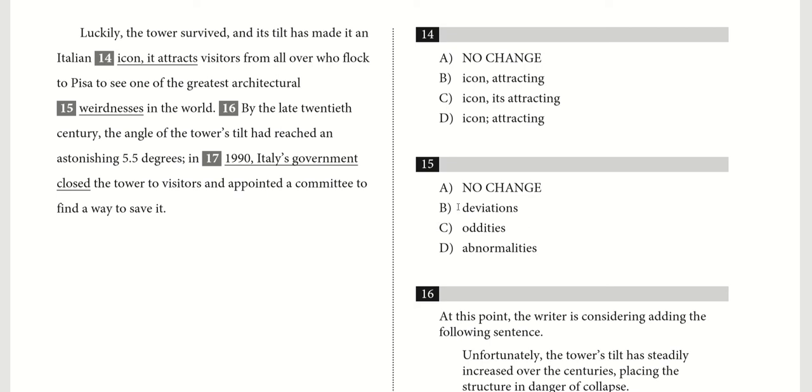Again, deviations is something that takes into account the norm. So if something is a deviant or a deviation, that's taking into account the norm, right? You need to have some kind of norm established and then deviate from that. We're not taking into account any other factors here, any other architectural features or buildings or anything like that. So for that reason, deviations would be a pretty awkward word choice. So again, C is our answer.